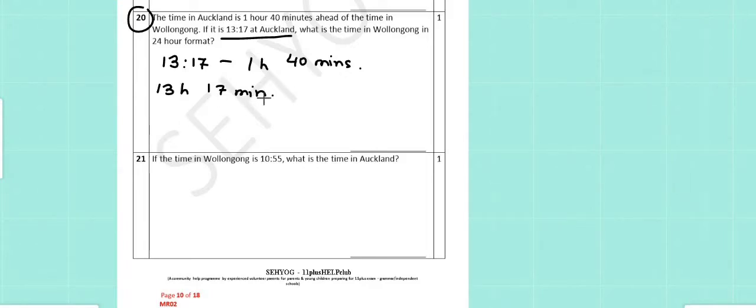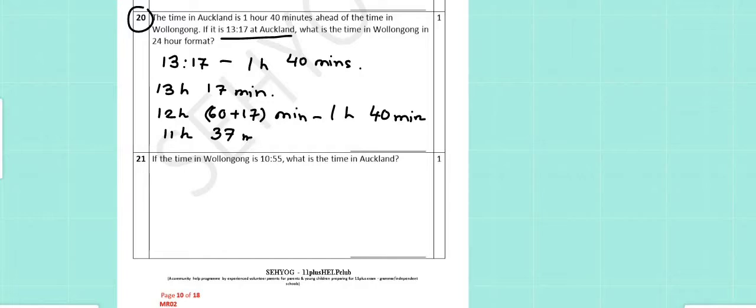So we will have to borrow 1 hour from 13 hours and we take it under minutes. So 60 minutes plus 17 minutes minus 1 hour 40 minutes. So 12 hour minus 1 hour gives us 11 hours and 60 plus 17, 77 minus 40 gives us 37 minutes. So the time is 11:37.